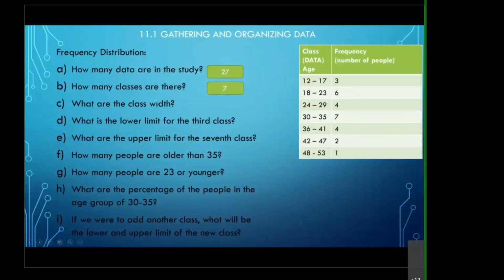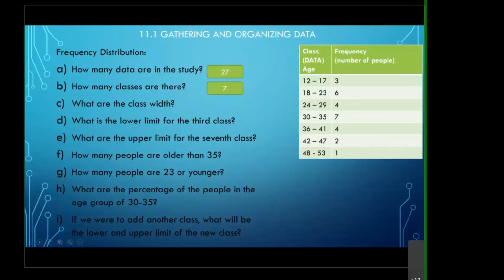The class width is basically how many data are in each class. There are 2 ways to do this. One way is to just count your data. You count 12, 13, 14, 15, 16, 17. We count the data, and we know that there are 6 data. That's one way to do it.